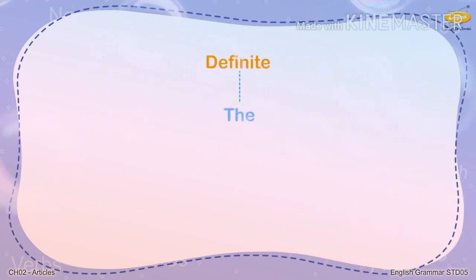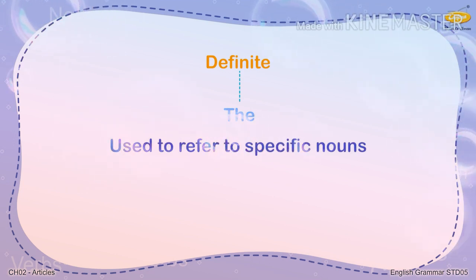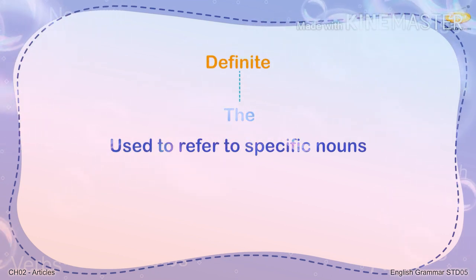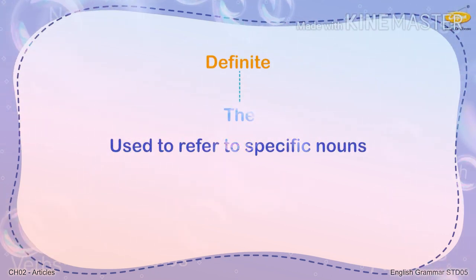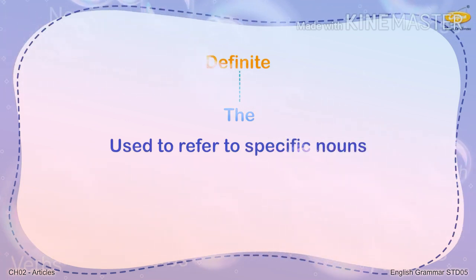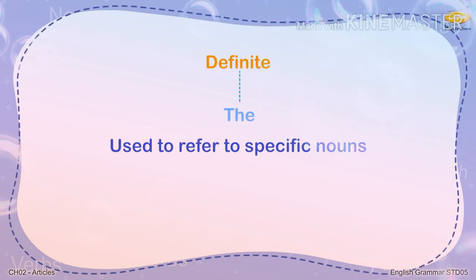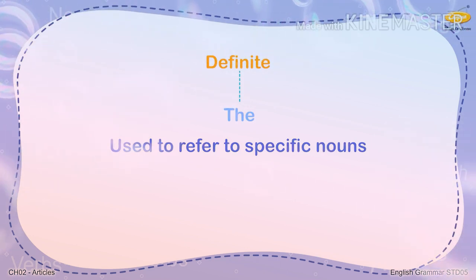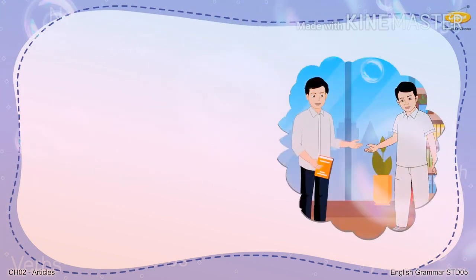Now we will learn the uses of the definite article. The is the only definite article, which is used to refer to nouns that are specific. It means when we specify or particularize any noun, at that time we use the. This means when we are speaking about a specific person, thing or place, generally we use the before them.